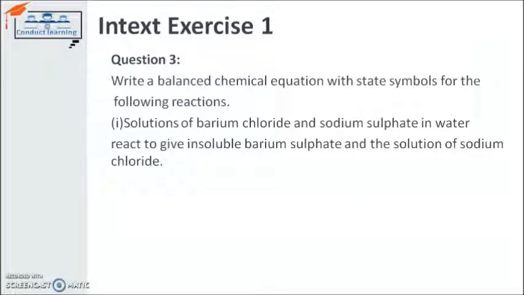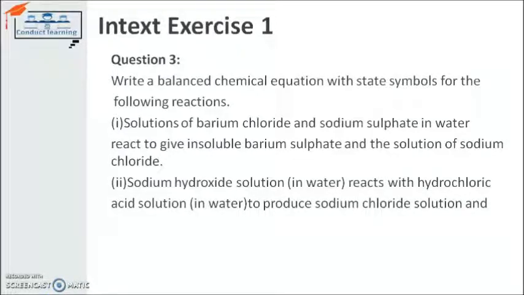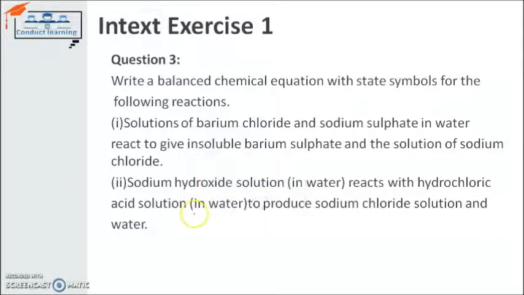After that, the next reaction is sodium hydroxide solution reacting with hydrochloric acid solution to produce sodium chloride solution and water. So first of all, we have to write down the chemical equation for the same. First thing is sodium hydroxide. As we all know, the formula for sodium hydroxide is NaOH in water, so that's why it's an aqueous solution.